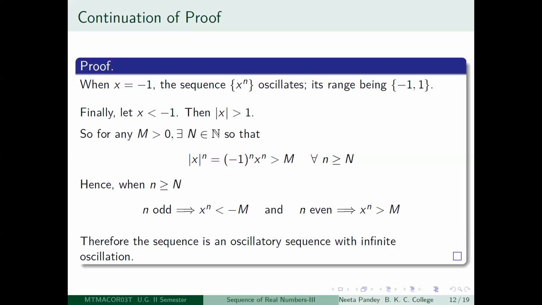So you just keep on getting negative, then positive, then negative, then positive numbers, and the modulus of those numbers keeps increasing. So you get an infinitely oscillatory sequence. I hope I am clear. So this is our result. Okay.